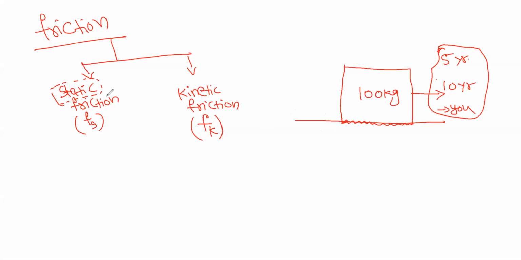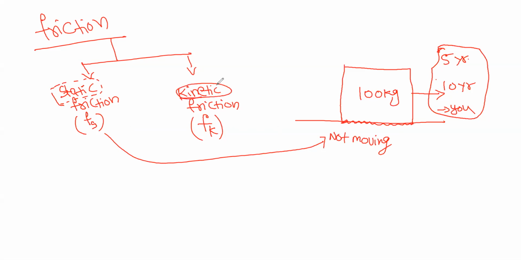So static friction, that is Fs, exists when the body is not moving. We call that static friction. Now kinetic friction.